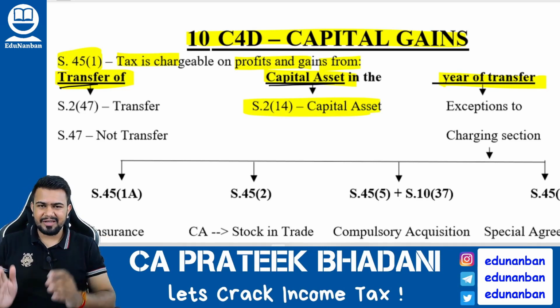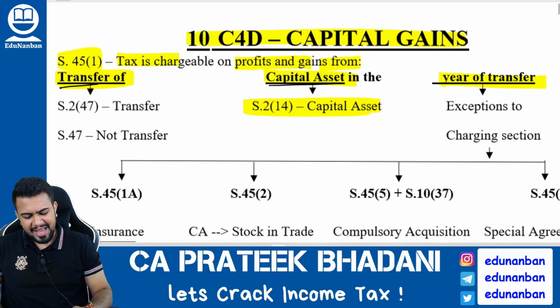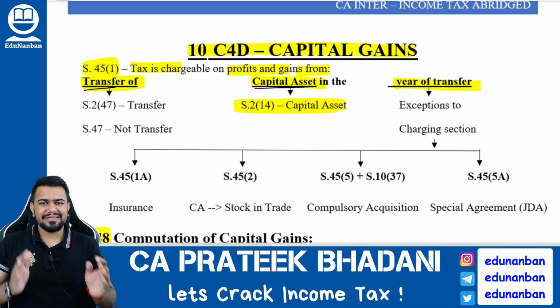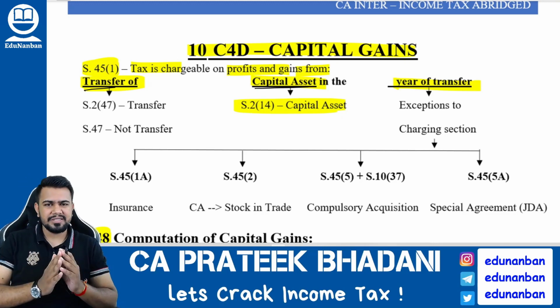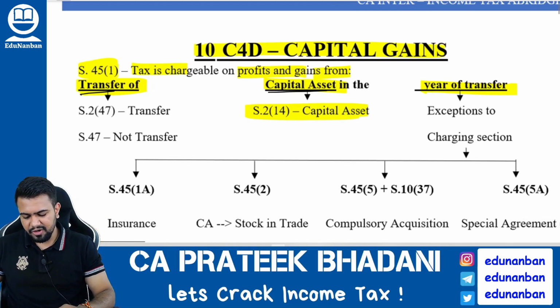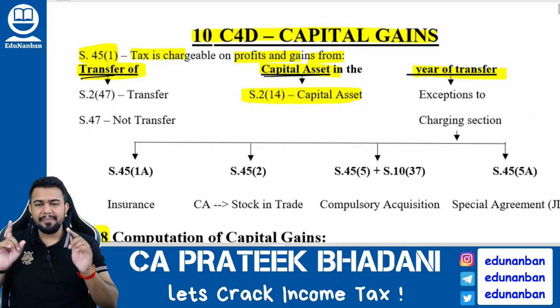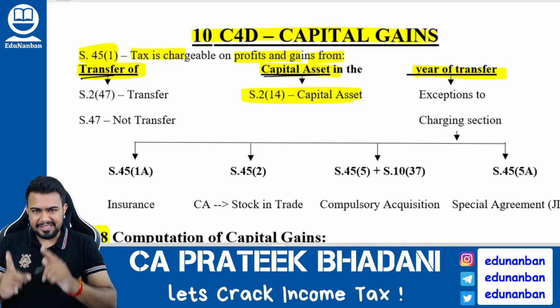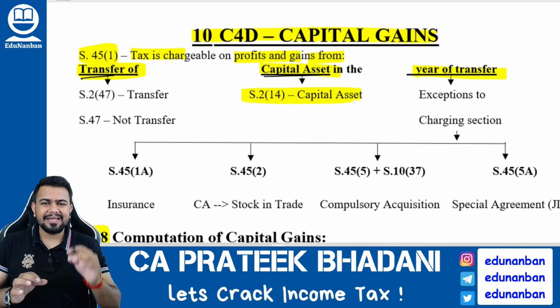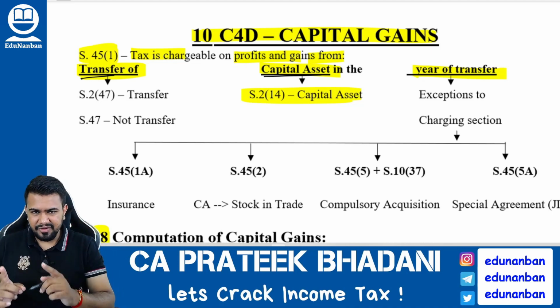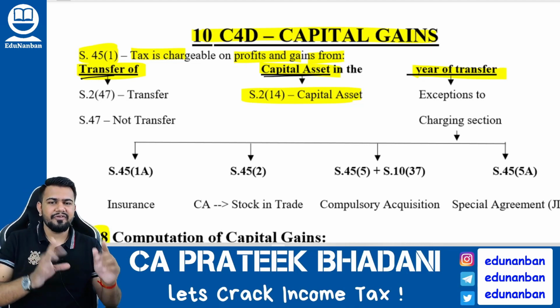So now without further ado, let us begin the revision. As usual, like any other head of income, even the capital gains head has a charging section and a computation section. The charging section is section 45 subsection 1 of the Income Tax Act, and it tells that capital gains is chargeable on transfer of capital asset in the year of transfer. So when does capital gain arise? When there is a transfer of a capital asset in the year of transfer.